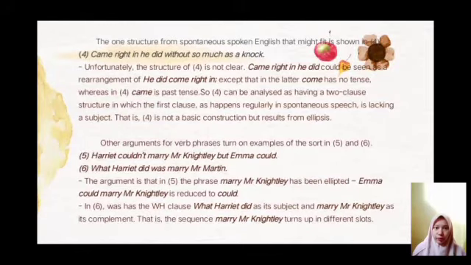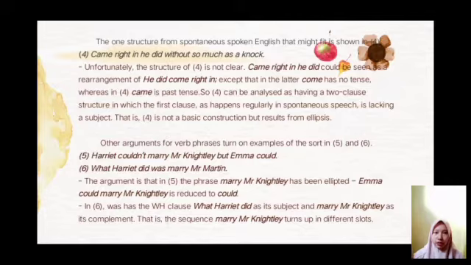The one structure from spontaneous spoken English that might fit is shown in example 4. Example 4: came right in he did without so much as a note. Unfortunately, the structure of example 4 is not clear. Came right in he did could be seen as a rearrangement of he did come right in, except that in the latter come has no tense, whereas in example 4 came is past tense. So example 4 can be analyzed as having a two-clause structure, in which the first clause, as happens regularly in spontaneous speech, is lacking a subject. That is, example 4 is not a basic construction but results from ellipsis.